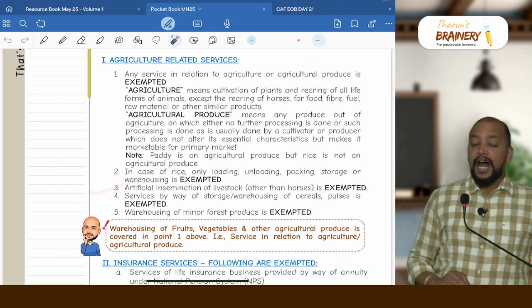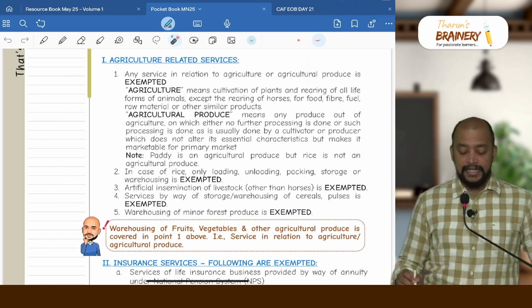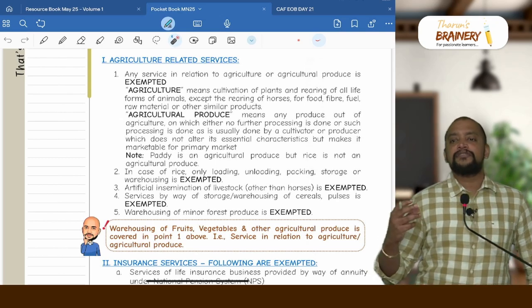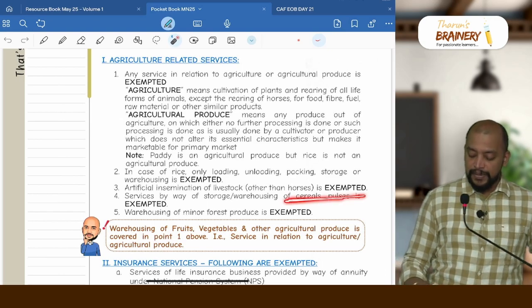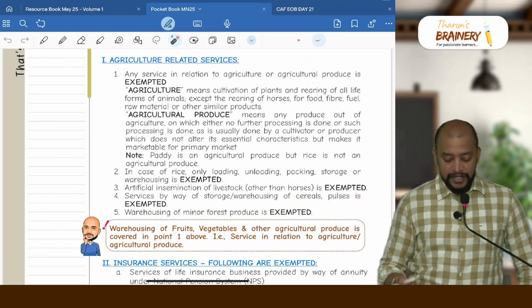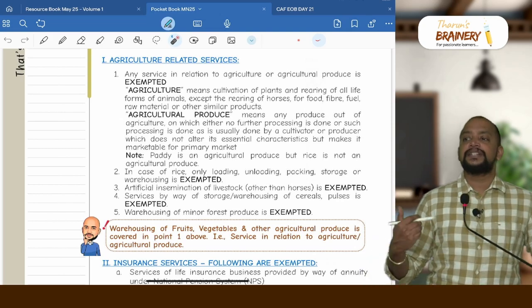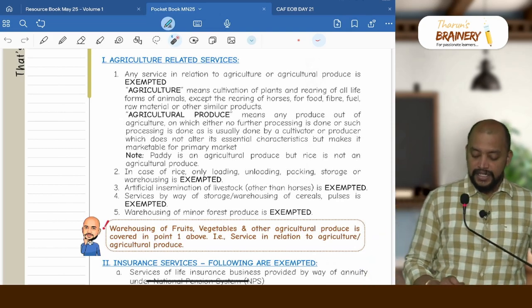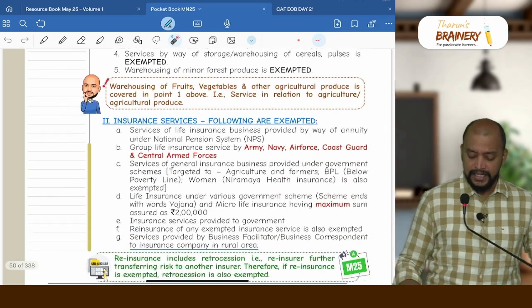Then third, artificial insemination of livestock, except horses, is exempted. Then service by way of storage or warehousing of minor forest produce and cereals and pulses. So basically cereals and pulses, not everything is agricultural produce. Minor forest produce is also not agricultural produce, but its storage is exempted. If it is agricultural produce, anyhow it is covered under the first point. So these are the 5 exemptions that we have with respect to agriculture related services.